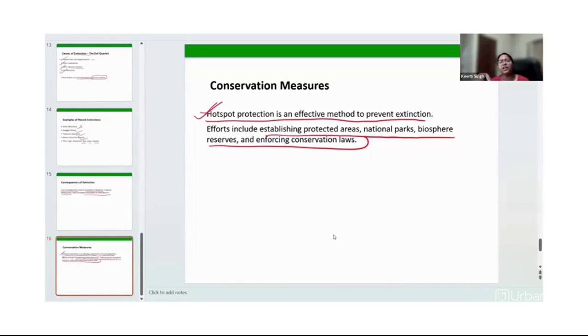Right? So there are several steps taken by the government of each and every country to conserve all these natural species, right? Some of them which are on the verge of extinction are also being monitored and cared for by the respective institutions involved. That is why these hotspots are there, these conservation spots are there, the biosphere reserves are there, and various national parks are there. Okay. So this is a very short topic.